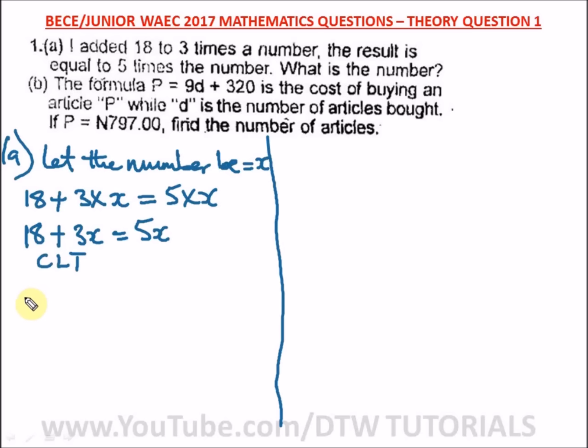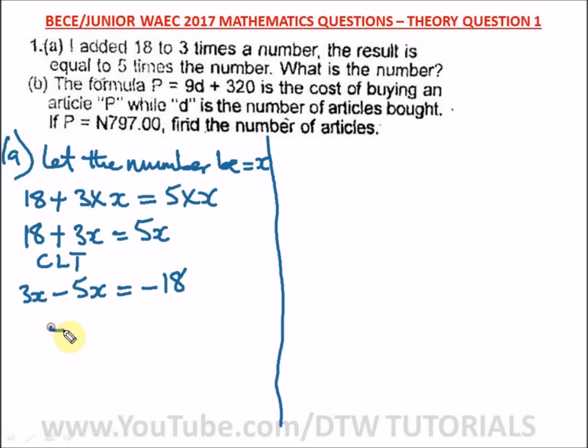Okay, so we have here, let's bring x to this side and take 18 to this other side. So what do we have? We have 3x. Taking the plus 5x to this side will give us minus 5x. I hope you remember that. And taking plus 18 to this side, we have minus 18. Okay, so what is 3x minus 5x?